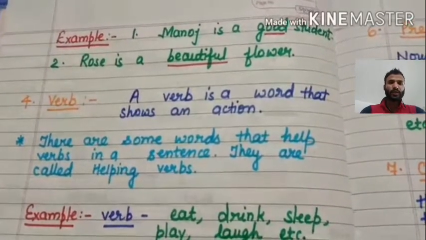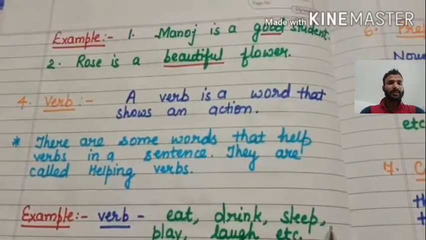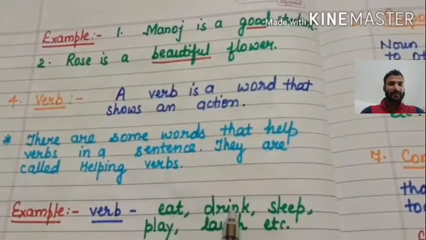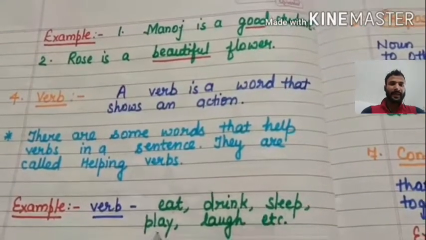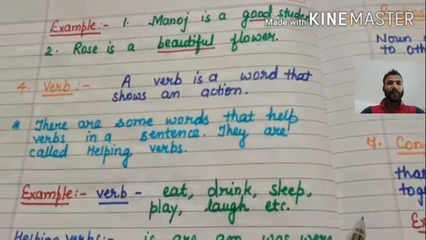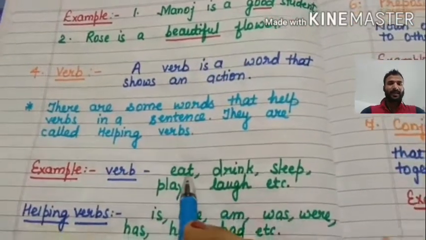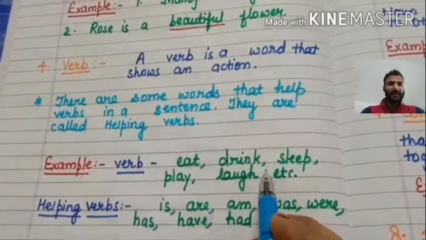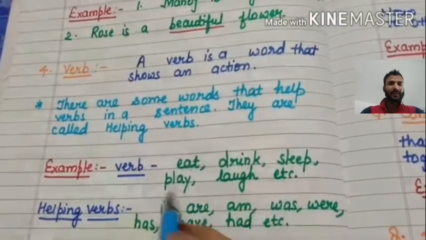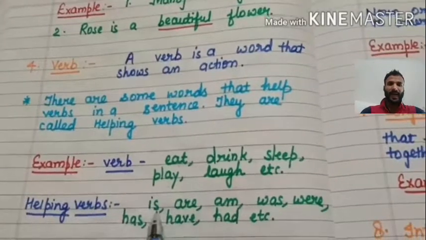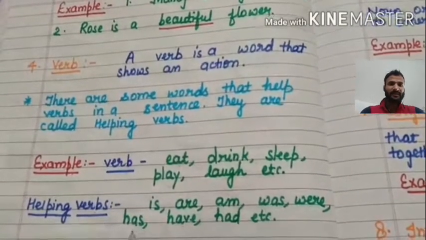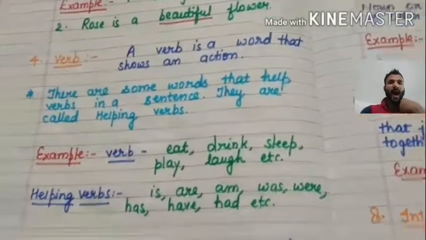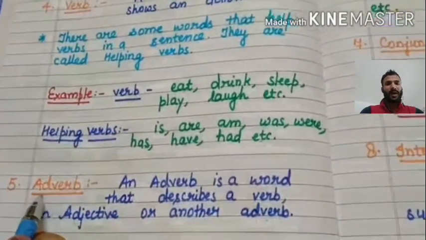There are basically two types of verb, main verb and helping verb. For example, verbs like eat, drink, sleep, play, laugh, etc. These are verbs, and they show that we are doing some action. When we talk about helping verbs, they help the main verb: is, are, am, was, were, has, have, had, etc.